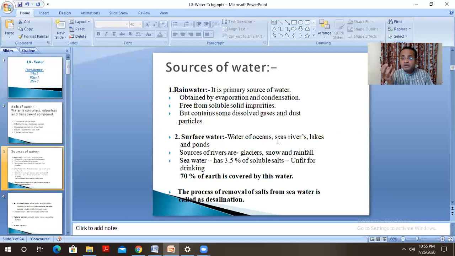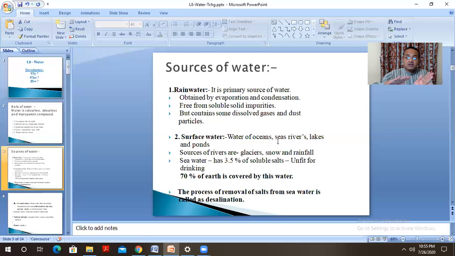3.5% of soluble salts, and therefore this water is salty, which is unfit for drinking purposes. This 70% of water available on the earth in the form of oceans and seas contains 3.5% dissolved soluble salts, which makes it unfit for drinking. And so what is done? The salts are removed from this water.